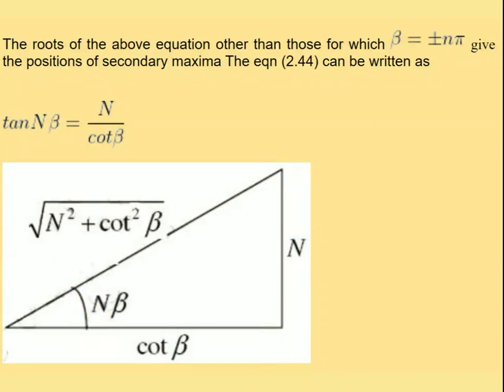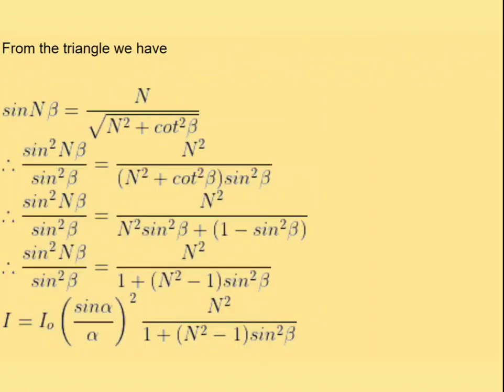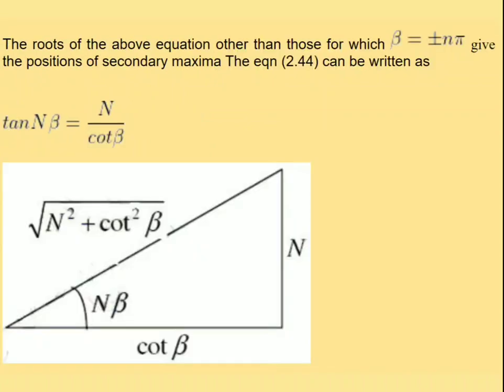Now n beta is the angle, so the hypotenuse square is equal to side square plus side square, that is the square root of n square plus cot square beta. Now from this figure, sin n beta is opposite side by hypotenuse, that is n by square root of n square plus cot square beta.